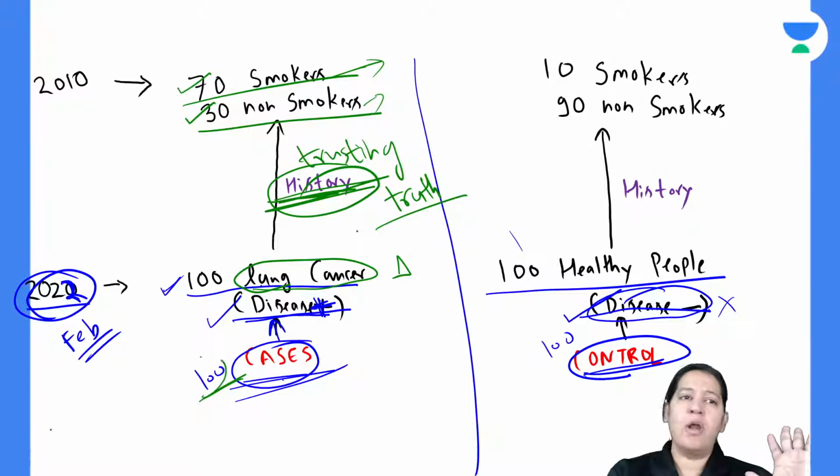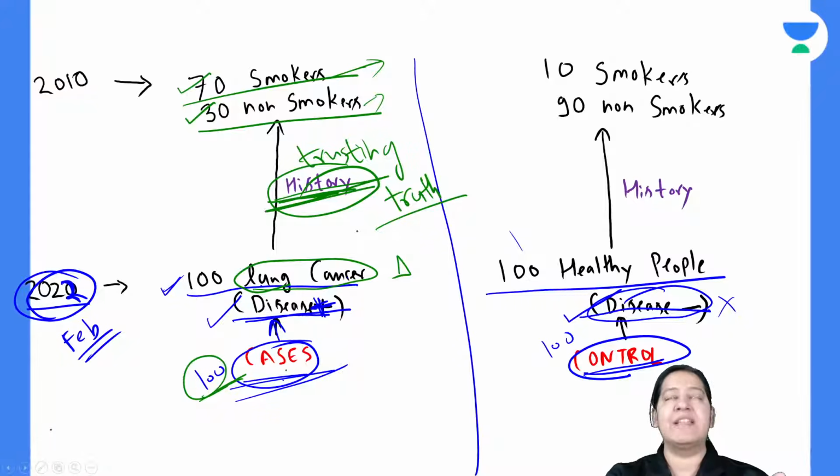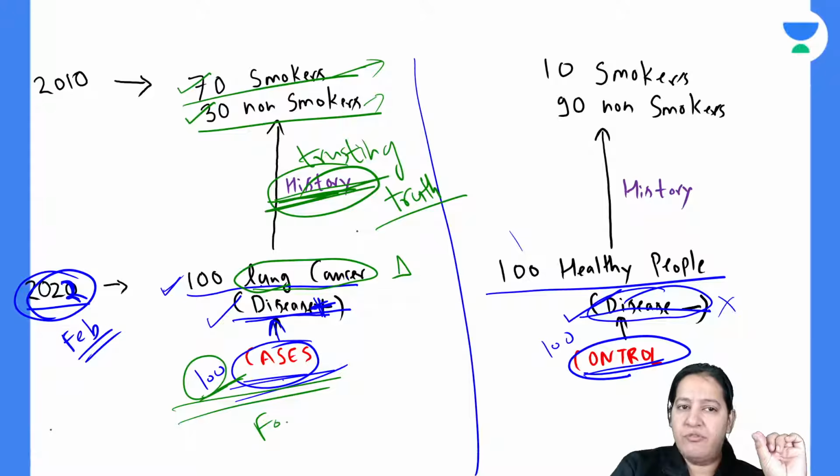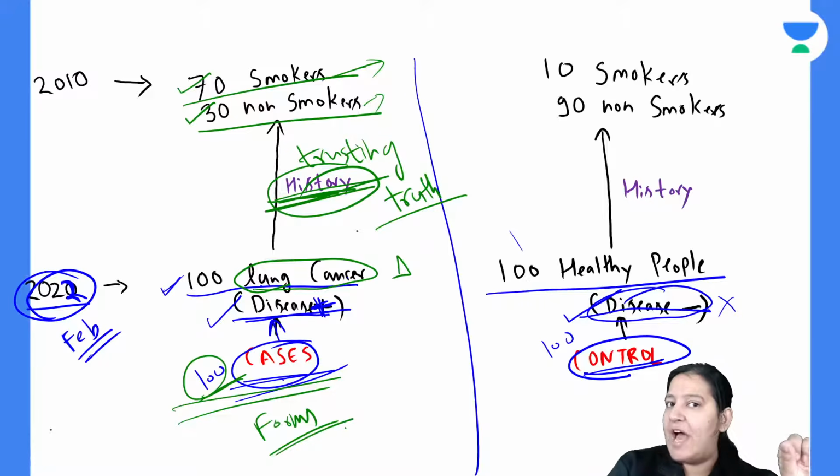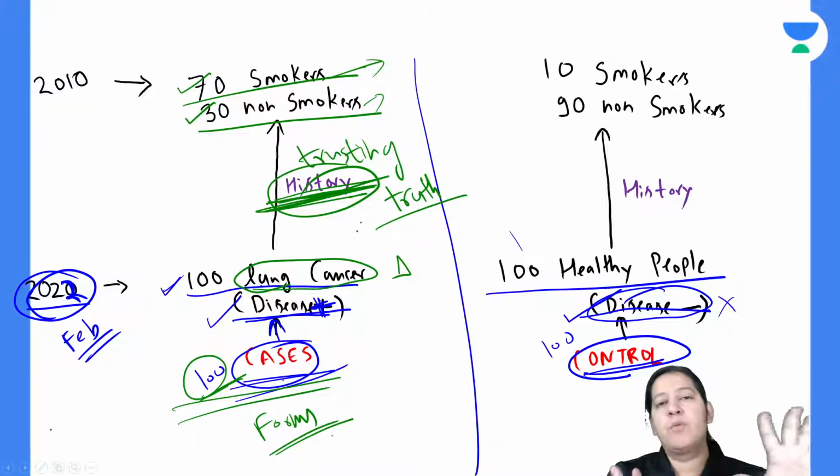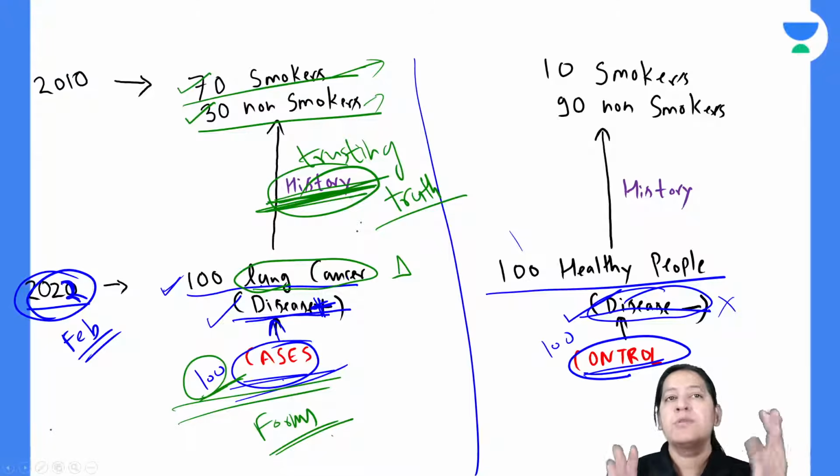I have taken the history of all 100 one by one. I will take their phone number, their address, their email ID. I will fill the form from each of them and let them go. So all 100 cases I have given forms to fill, and I have interviewed them about the history of smoking. In the form also I asked them to fill the history. Some are saying yes, we are smokers, some are saying no, we are not smokers, and they all have lung cancer. They all are the cases, right? We have taken their contact number and asked them to go back. Thank you for participating in the study.